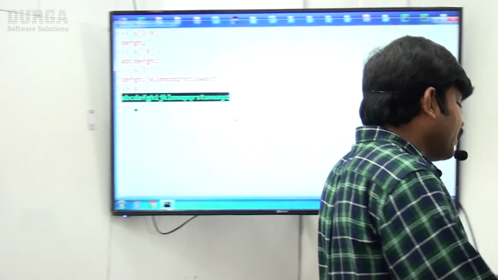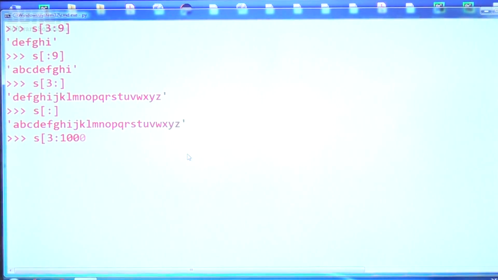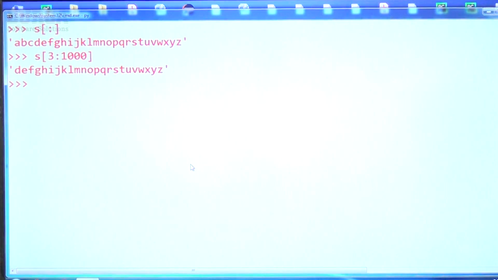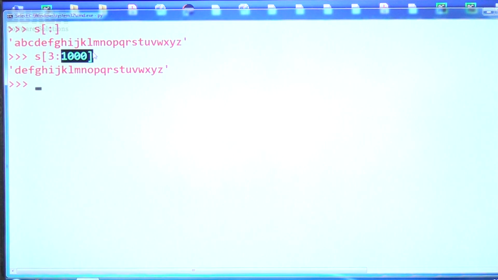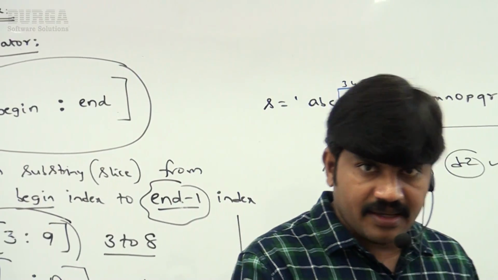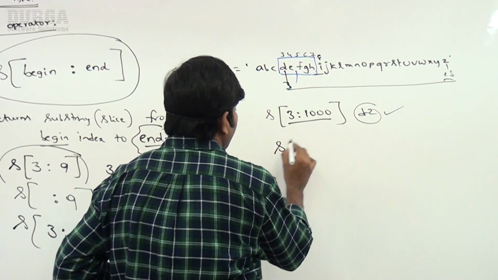Have a look once. If I take S of 3 to 1000 like this, sir, what is the answer? D to Z, we are going to get D to Z. Even though we are considering 1000, we never get any index error. Even though index 1000 is not there, the slice operator never raises an index error. Clear, right?